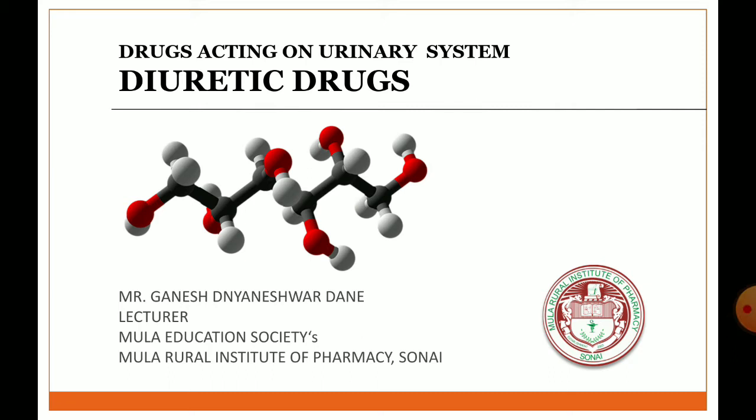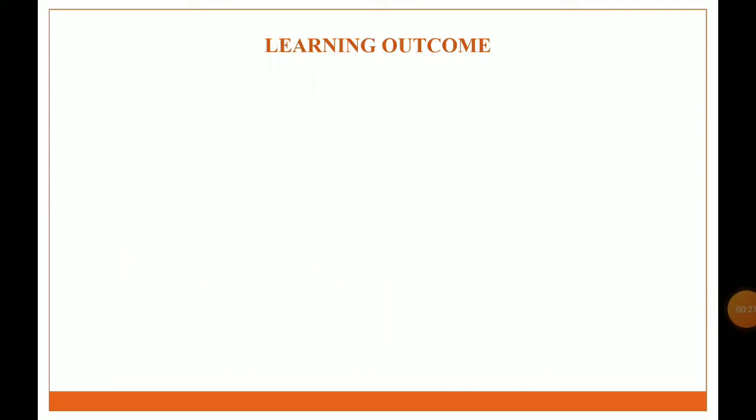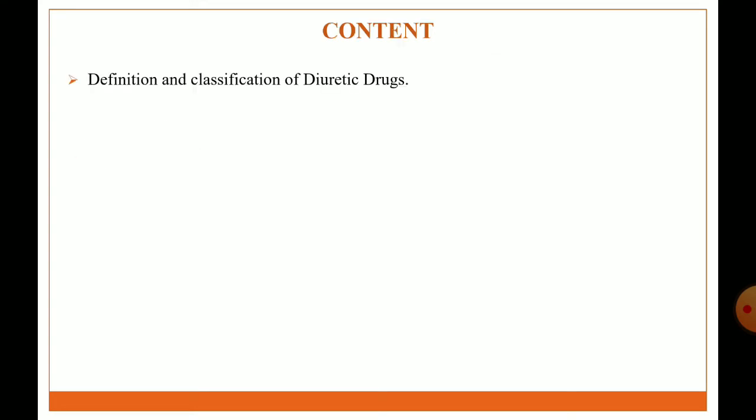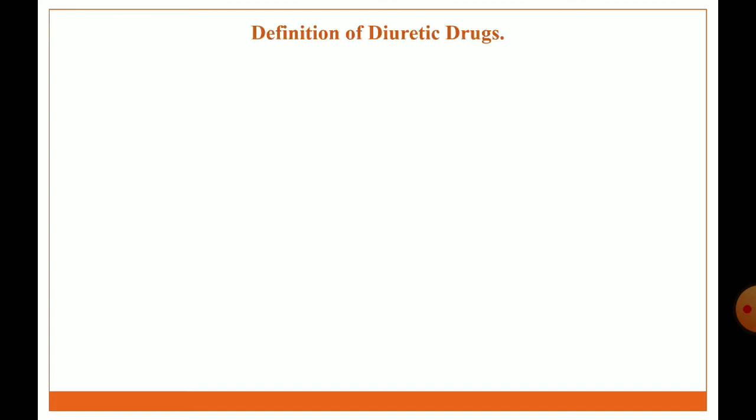In this lecture, we discuss the drugs acting on the urinary system, that is diuretic agents or diuretic drugs. Learning outcome of lecture: after the completion of this lecture, the learner will be able to understand the definition and classification of diuretic agents, and the drug profile of diuretic agents. Content of lecture: definition, classification of diuretic agents, drug profile of diuretic agents.